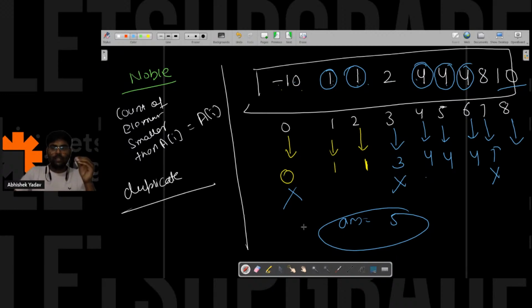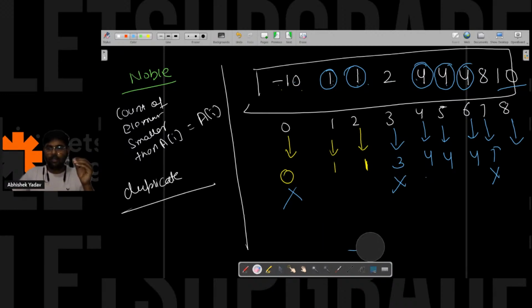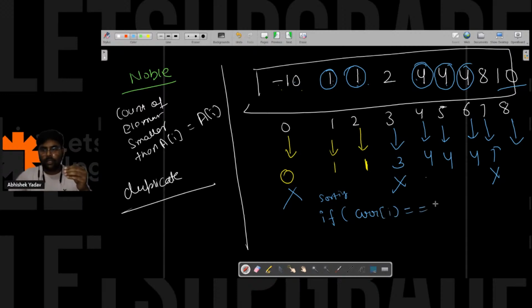So what we are doing in the previous approach is, after sorting the data, we are checking whether ARR of I is equal to I. That means that element is a noble integer, right, everyone? Okay. So why is my approach failing in this duplicate case? Why is my approach failing in the duplicate one?